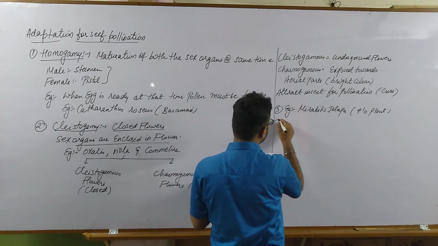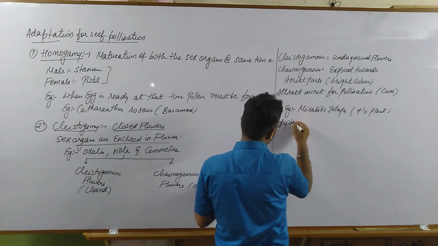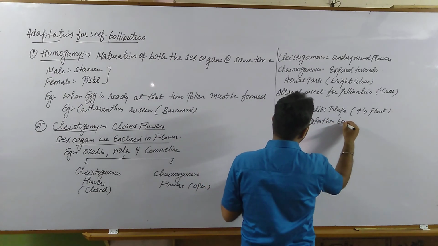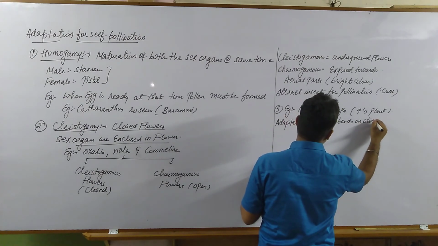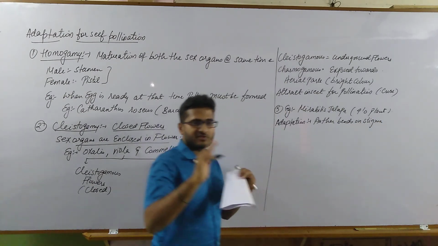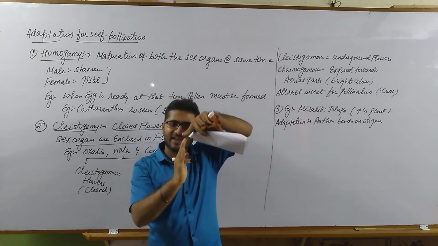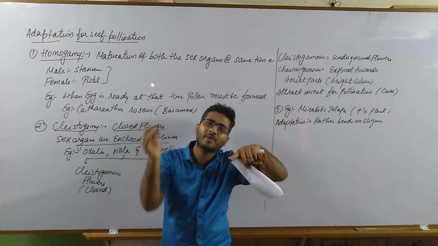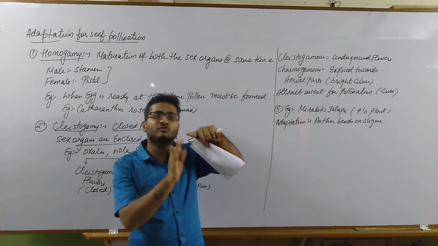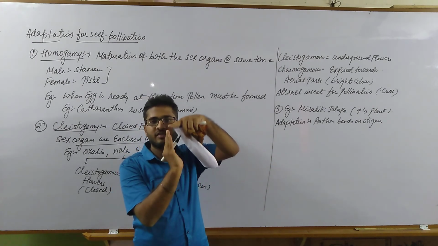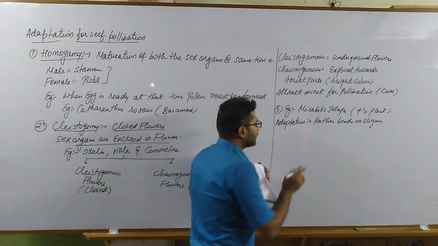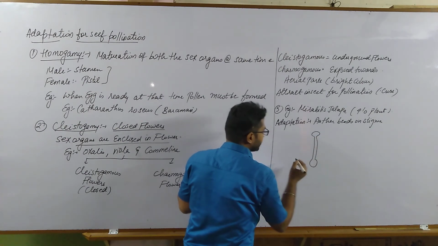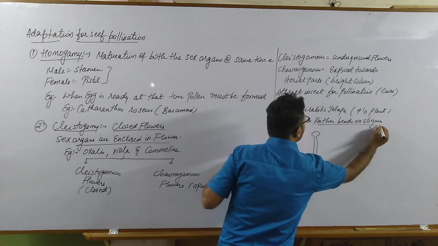So the natural adaptation is that the anther bends on the stigma. For example, if this is the stigma part and the anther bends like this, there is no other option for the stigma to receive pollen from any other flower, and the anther has only one option, to drop the pollen on this stigma. Let us see with the help of a diagram.